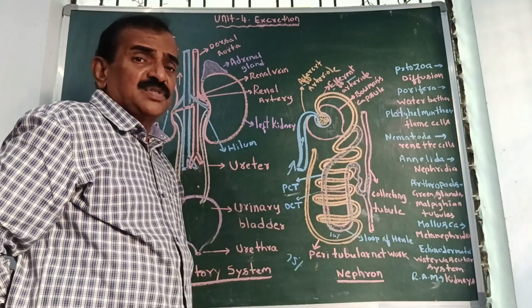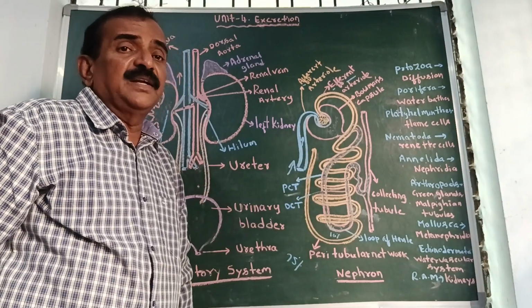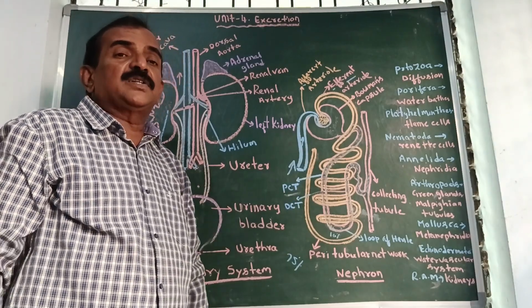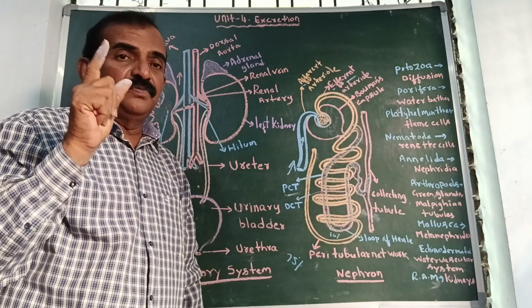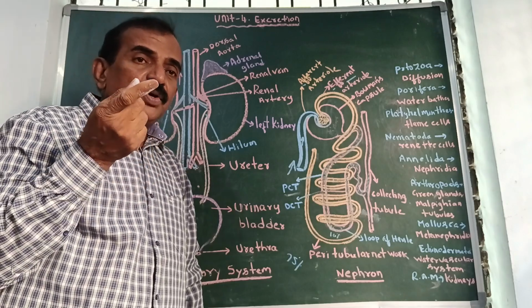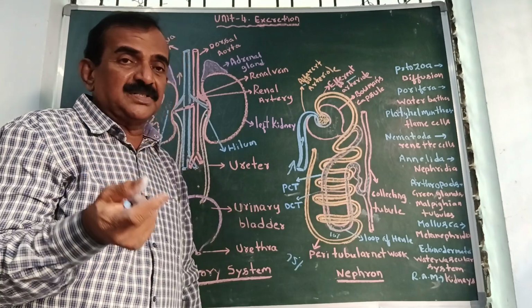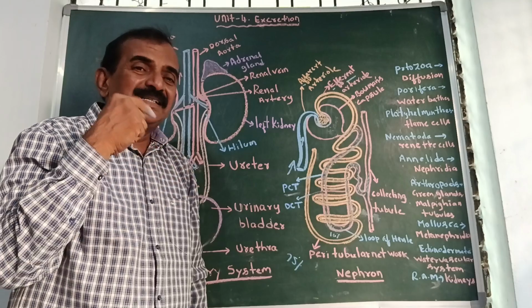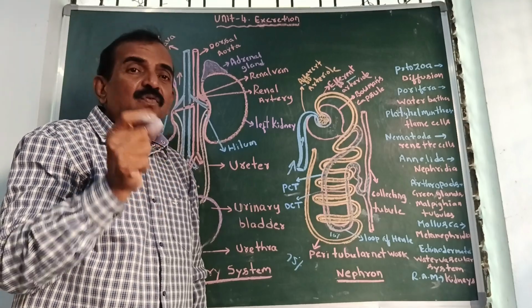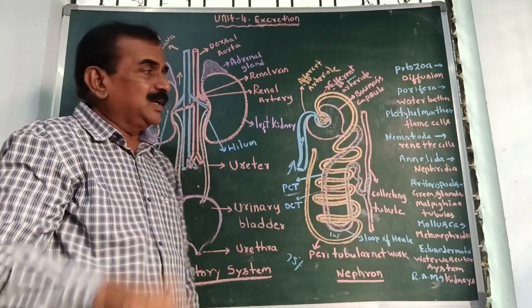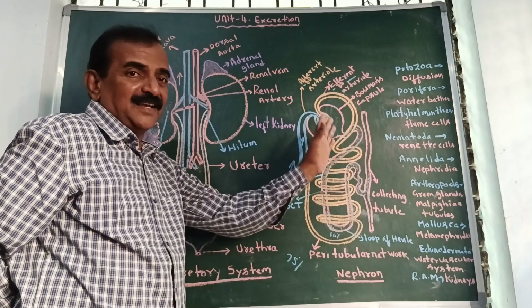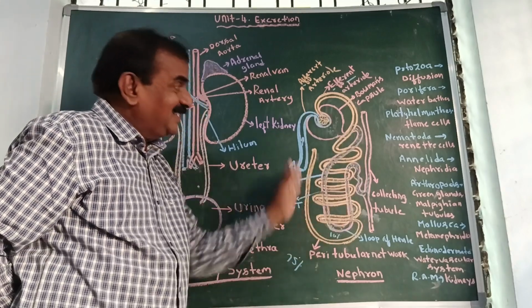So these are the 4 steps you need to write. So what are the 4 steps? First one, glomerular filtration. Next, tubular reabsorption. Third one, tubular secretion. Fourth one, formation of concentrated urine. So you need to draw this diagram, and you need to draw the diagram again.